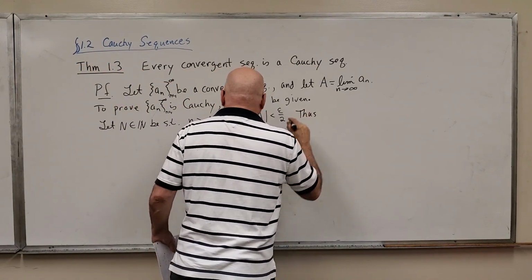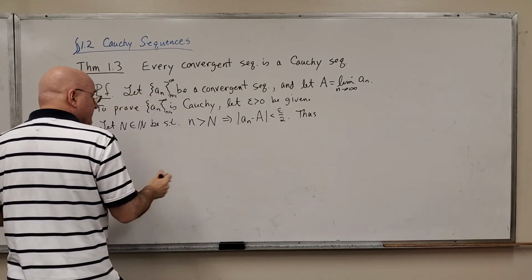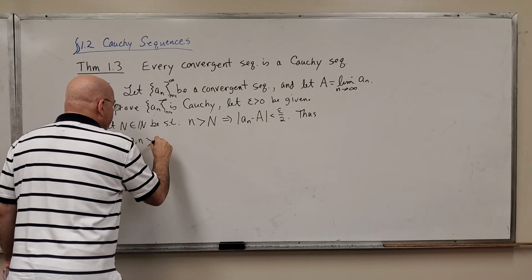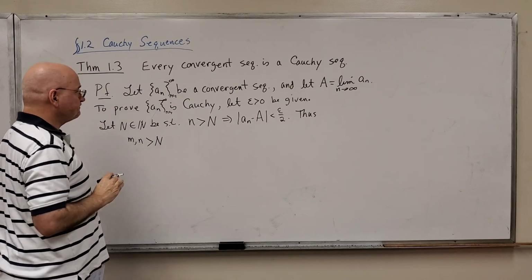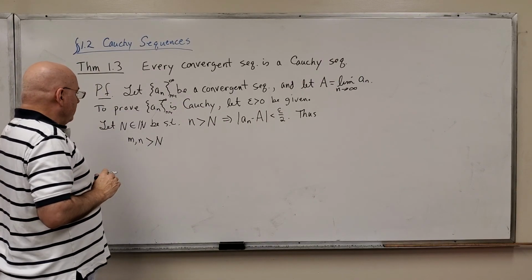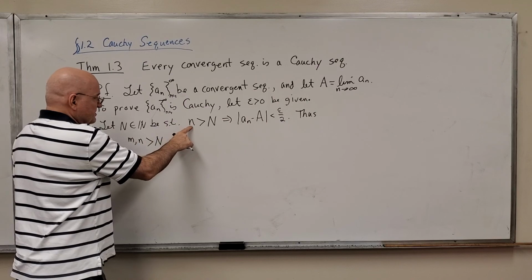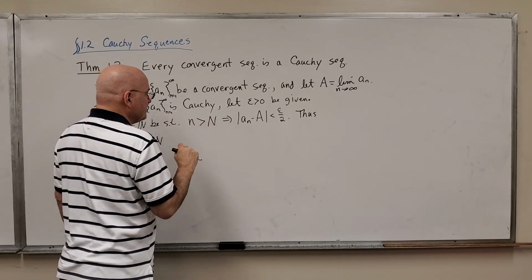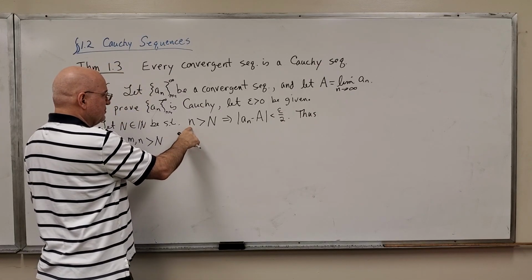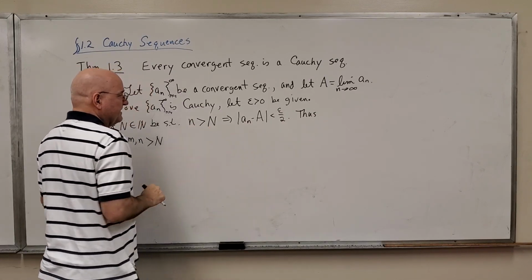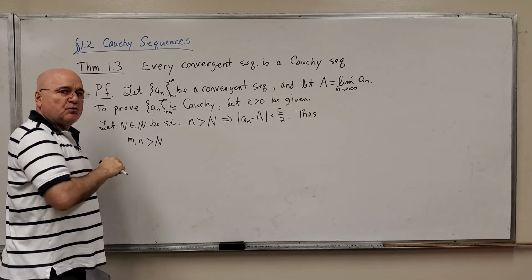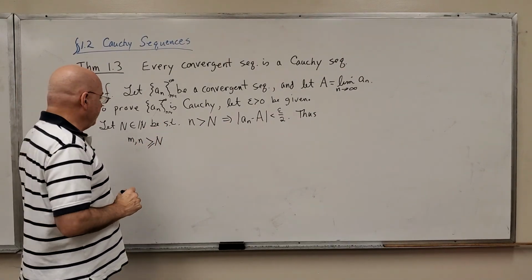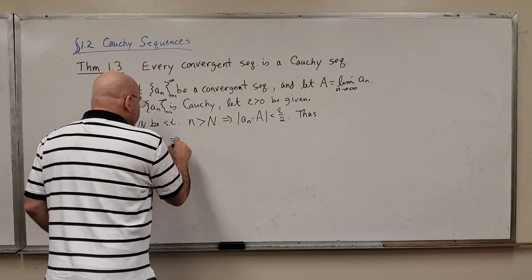Thus, if we take M and N, two numbers greater than capital N, and by the way, this n is not the same as this one. This is kind of a dummy variable used for the definition. I could actually turn this into an L or something like that, and that into an L. This is two arbitrarily chosen numbers that are greater than or equal to capital N. That implies two things.